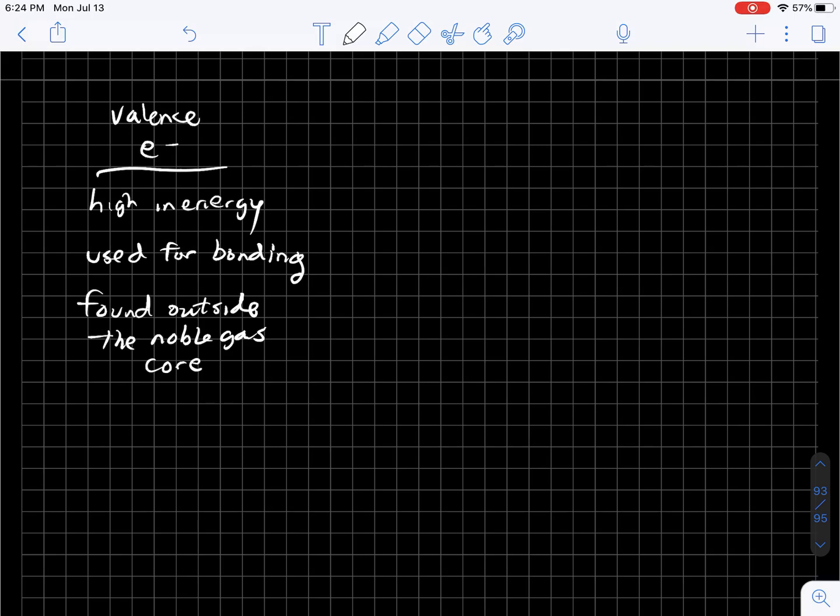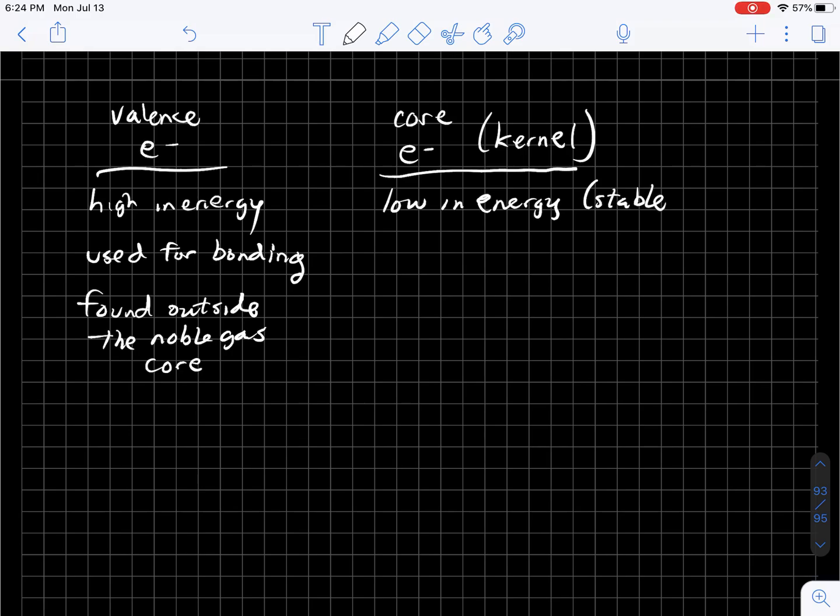And then there are things called core electrons, and sometimes called kernel electrons. They are low in energy, which means that they are stable, whereas the high energy ones are unstable, and they are not used in bonding. They are found inside the noble gas core.